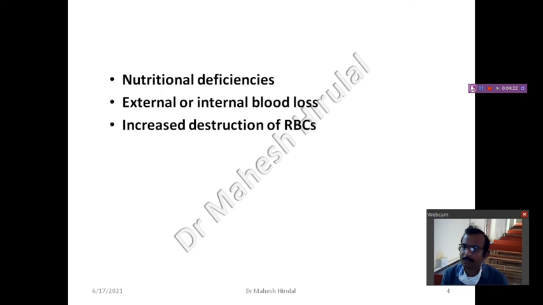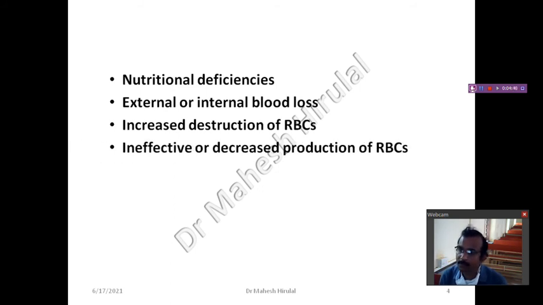The malaria parasite resides in the RBCs and destroys them. Increased function of the spleen, leading to splenomegaly, will also cause increased destruction of RBCs.